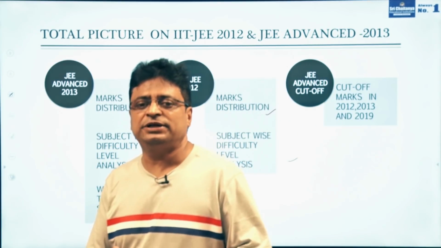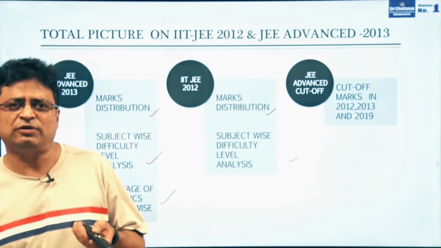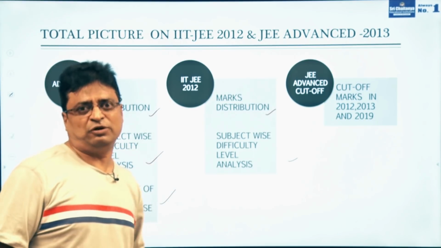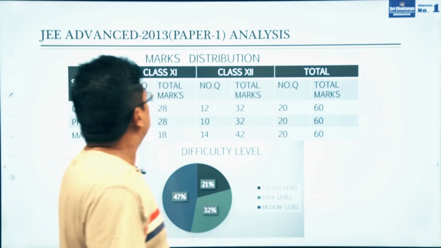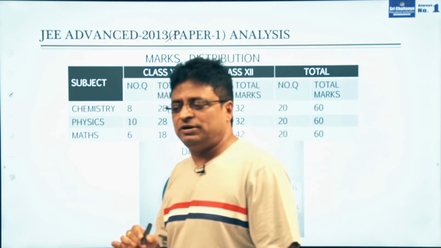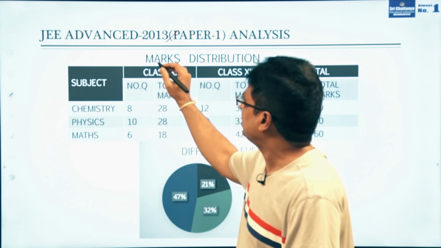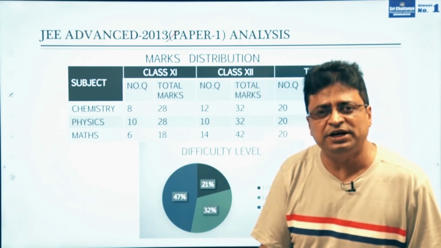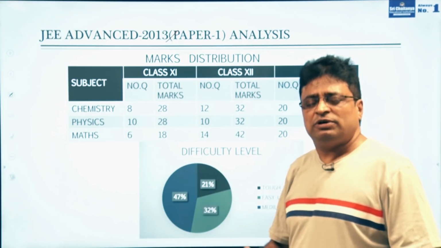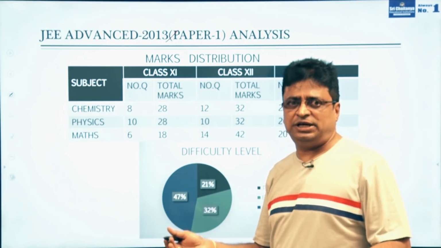With the help of this information, you will understand which topics they are going to focus on in mathematics, which topics they are going to concentrate on in physics, and which topics we have to concentrate on more in chemistry. Everything we will know. So coming to JEE Advanced 2013, because from this year onwards, previously we called this examination IIT JEE. From 2013 onwards we changed the name of IIT JEE and called it JEE Advanced, not IIT JEE. Till 2012 it was IIT JEE only. From 2013 onwards it became JEE Advanced.